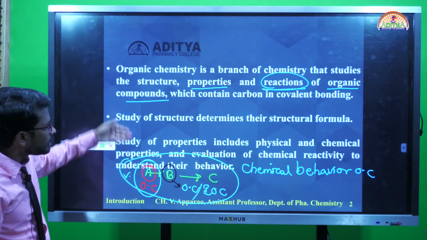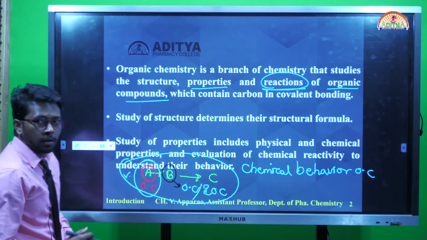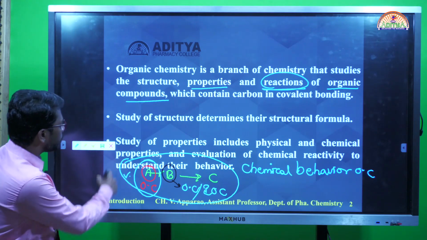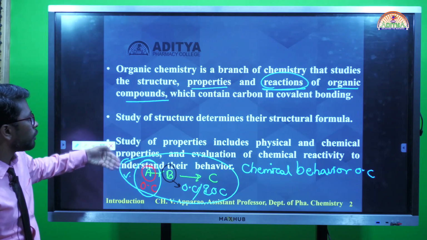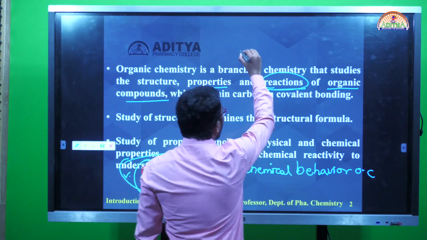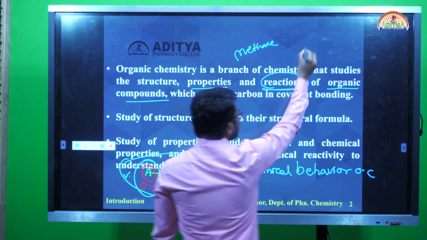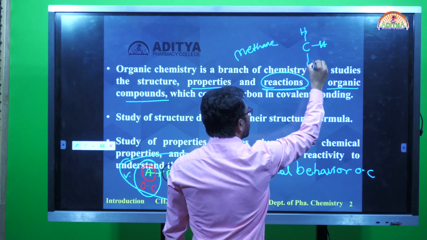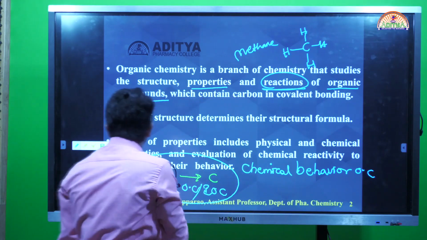Coming to the next one. Study of structure determines the structural formula. Right, next one. What I explained here itself, each and everything I mentioned point-wise. Study of structure determines their structural formula. For example, I have taken methane. What is the methane structure? This is the methane structure. From the structure of the organic compound, what can I figure out?